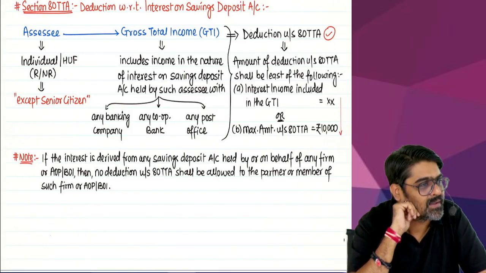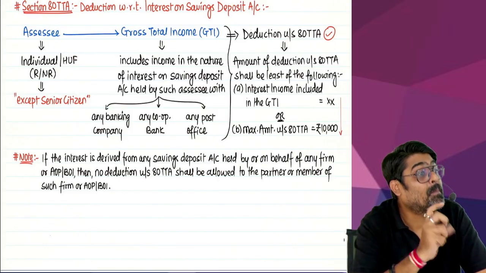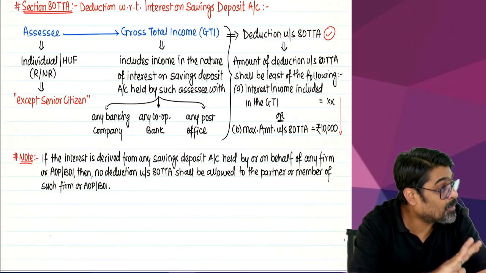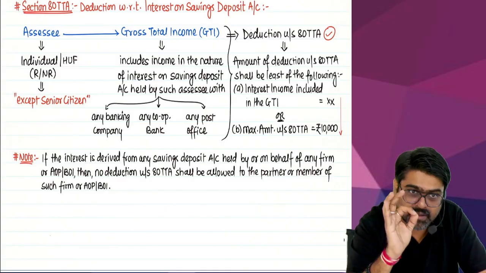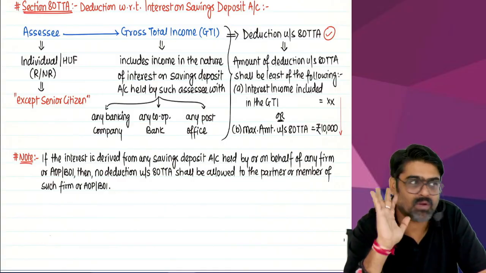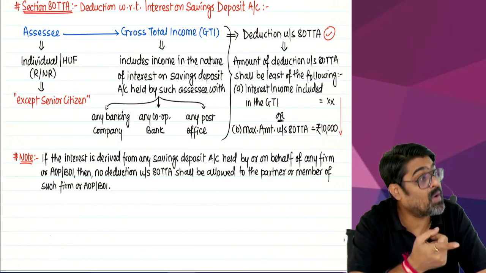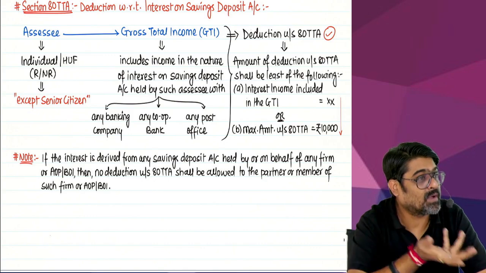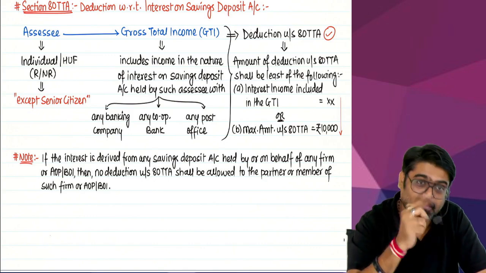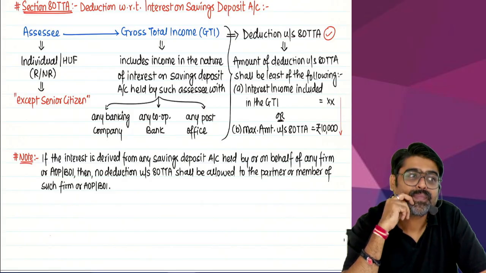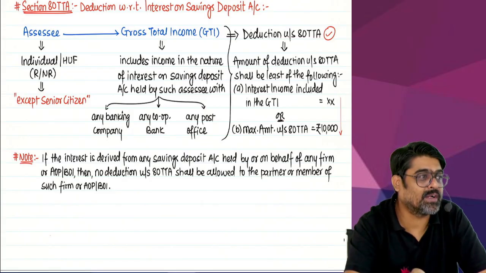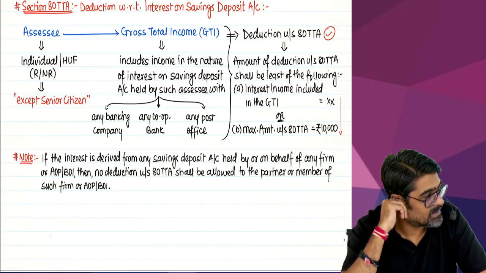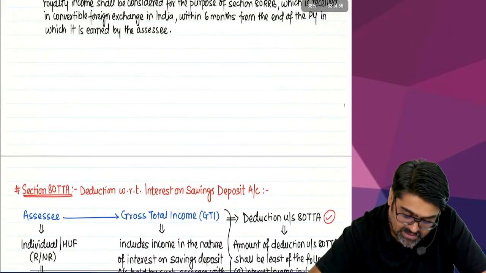Will you remember? The same point applies if a member holds a savings account on behalf of an AOP or BOI. The same point gets attracted there also. AOP, BOI cannot take that deduction even if they show that interest as taxable in GTI, because AOP, BOI are not eligible to claim this deduction. And the member also cannot take the deduction. Why? Because the member is not going to show this interest as his income under the GTI. Understanding? Sure. 80TT done, 80TTB done.